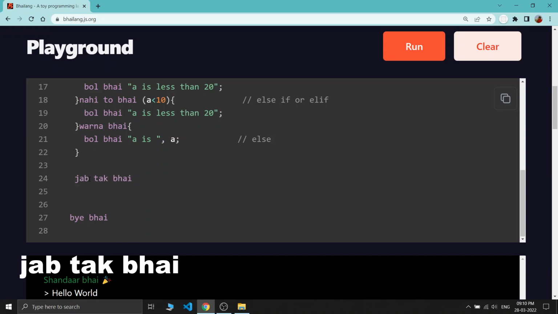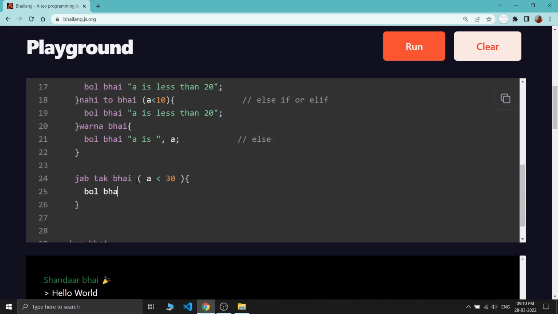Oops, it will be jab tak bhai, and it will be similar to our while loop. So jab tak bhai a is less than 30, just say jab tak a is less than 30, the code will be executed. So I'm just printing the value of a for now, and also we need to increment the value of a. This statement can also be executed, and this is just like a equals a plus 1. If you know the C language, then you can easily understand this statement.